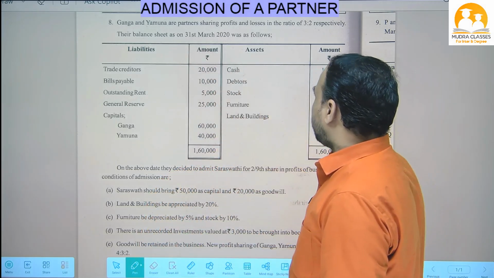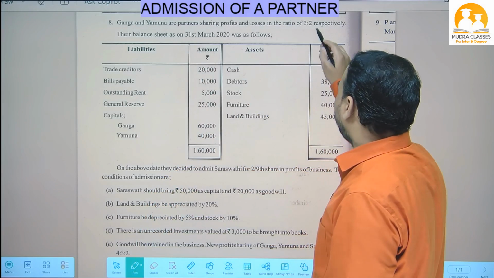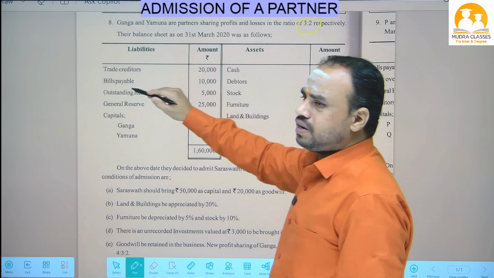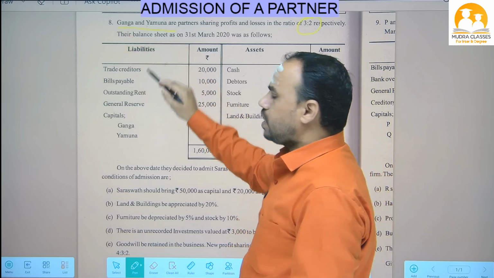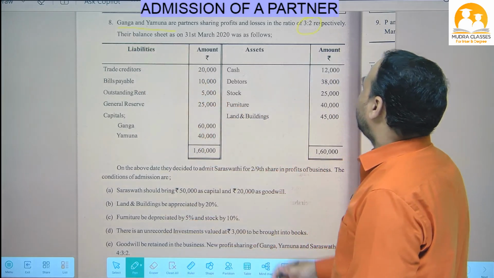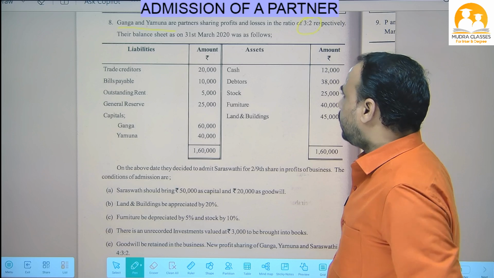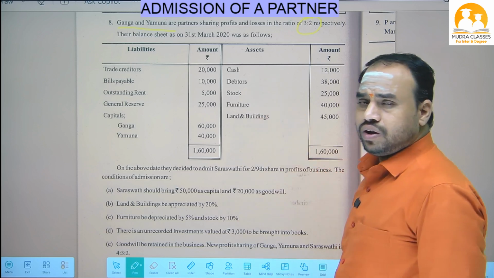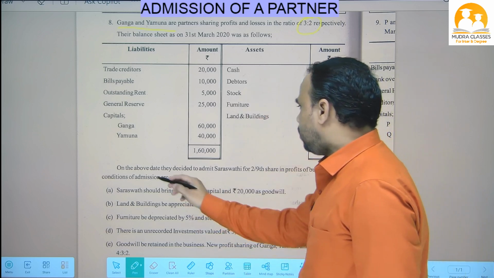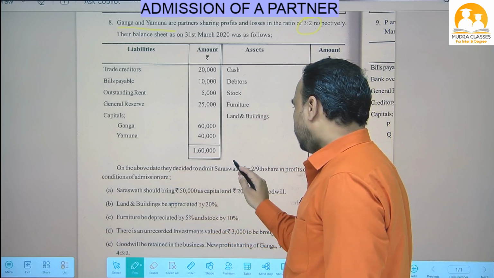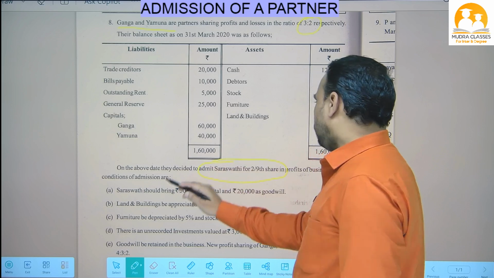Ganga and Yamuna are partners sharing profit and losses in the ratio of 3:2. So who are the partners here? In this question Ganga and Yamuna are partners. So they are sharing profit and losses in the ratio of 3:2. Okay, and their balance sheet is also given. On the above date they decided to admit Saraswati as a new partner.